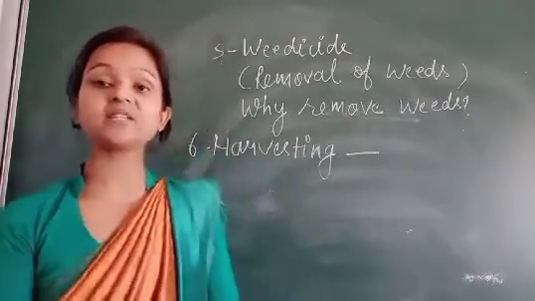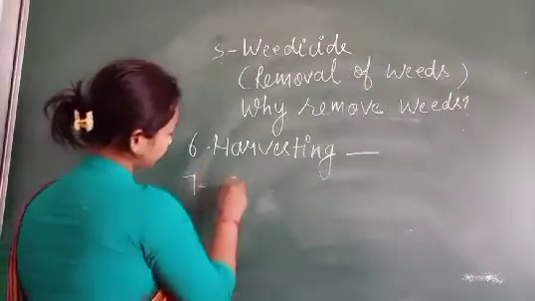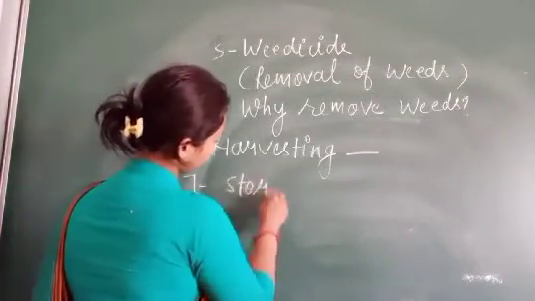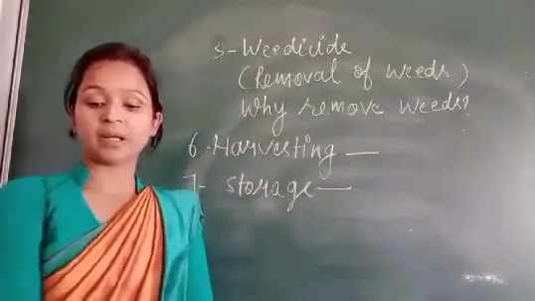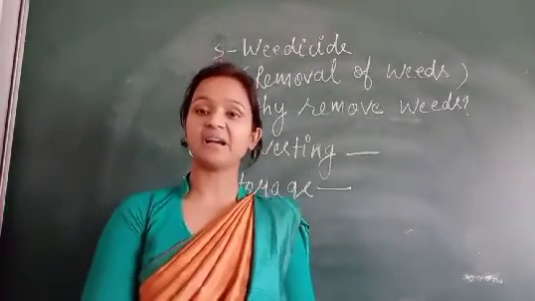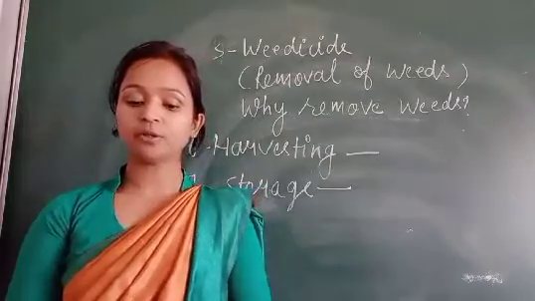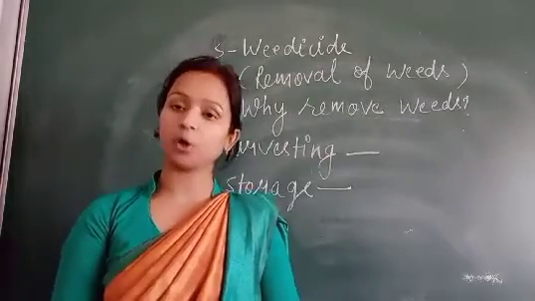Next is the storage. After harvesting, the crop produce has to be stored properly.